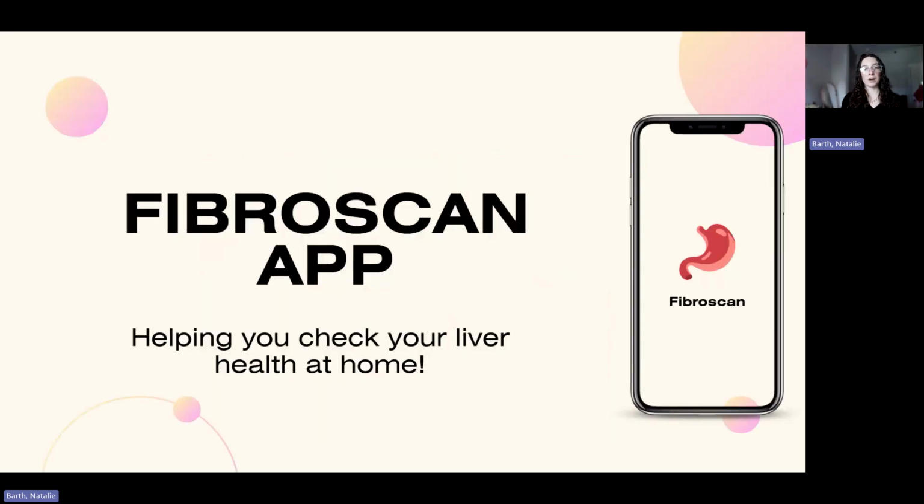So having an at-home device would be a very important thing to have in order for those individuals who may not think that they need to have their liver scanned, they can do it at home and just make sure that their liver health is all right.